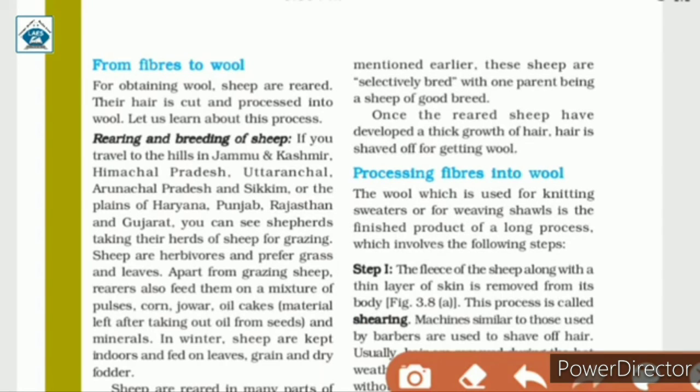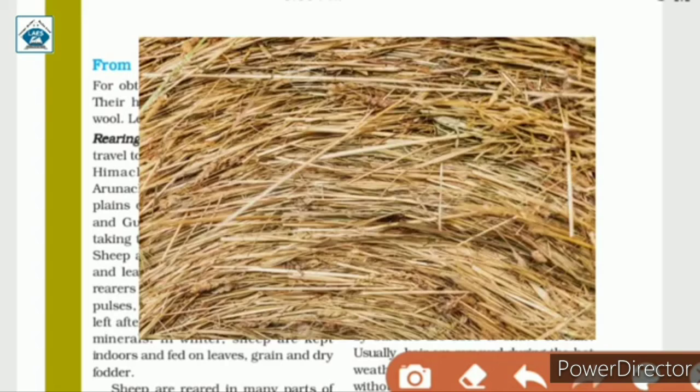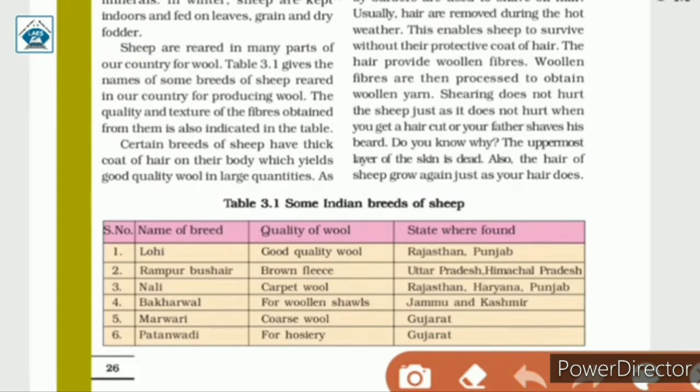Sheep are kept indoors during winter and fed on grain and dry fodder, meaning hay or dried grass. Sheep are reared in many parts of our country for wool. Table 3.1 gives the names of some breeds of sheep reared in our country for producing wool. The quality and texture of the fiber obtained from them is also indicated in the table.